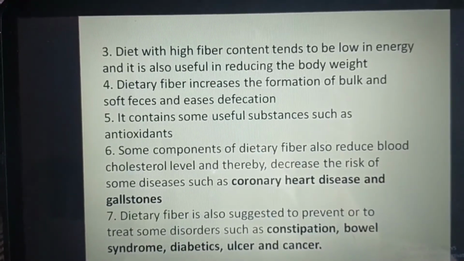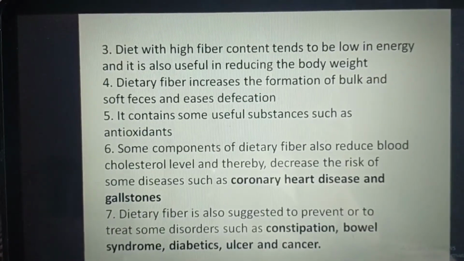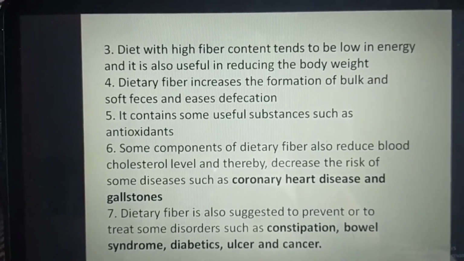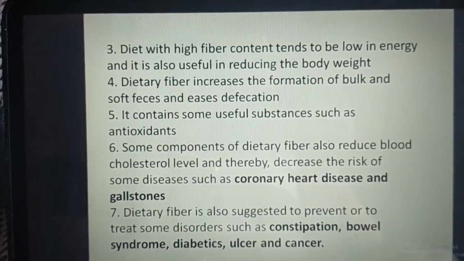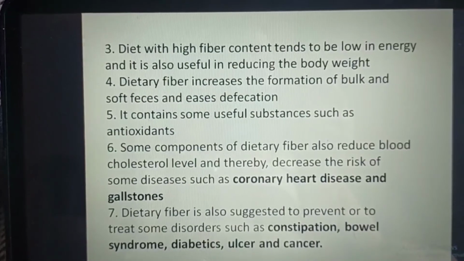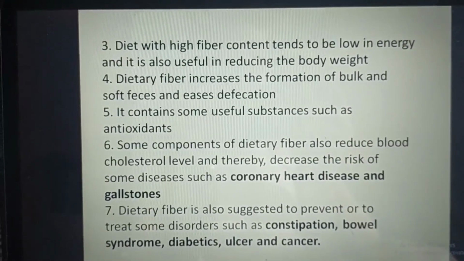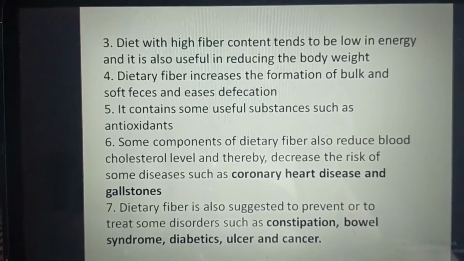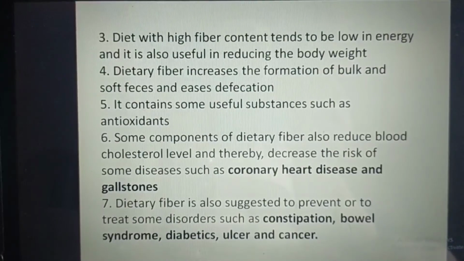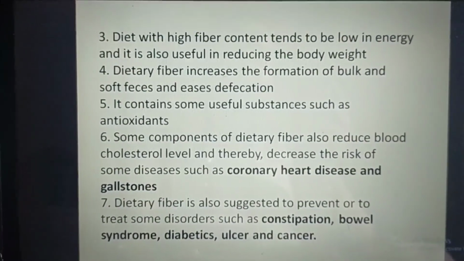It contains some useful substances such as antioxidants. Some components of dietary fibers also reduce blood cholesterol level and thereby decrease the risk of some diseases such as coronary heart diseases and gallstones. Dietary fibers are also suggested to prevent or to treat some disorders such as constipation, bowel syndrome, diabetes, ulcer, and cancer.